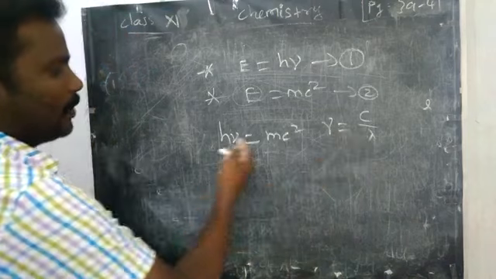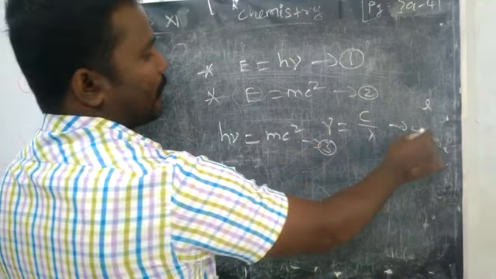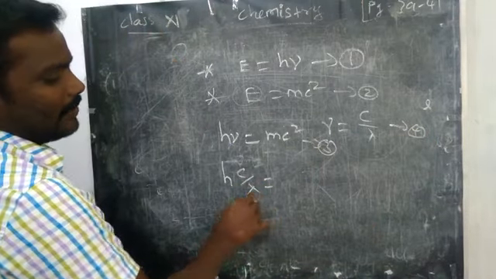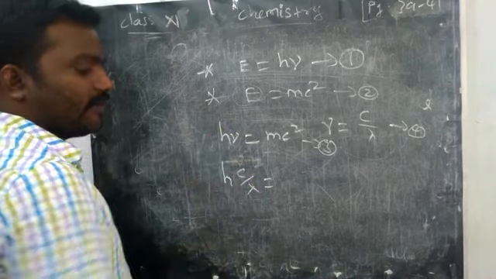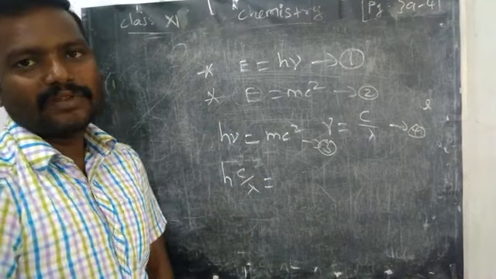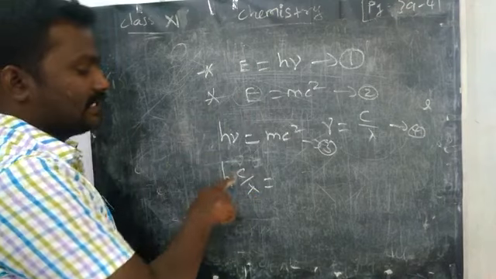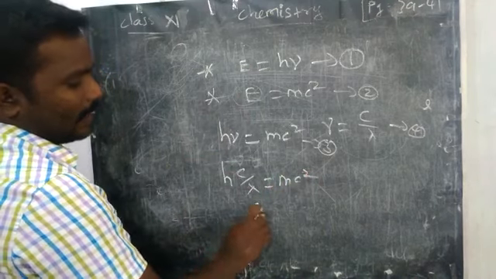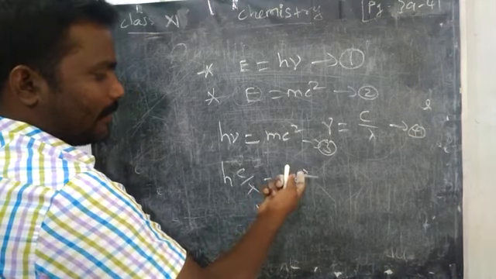Then you apply this value in equation 3. Equation 4 is substituted, then c by λ. Lambda is nothing but wavelength. What's the relation between wavelength and frequency? Frequency is equal to velocity of the light divided by wavelength. Velocity for photon is c, okay, mc². Then for λ, you rearrange this formula, then λ will come here.